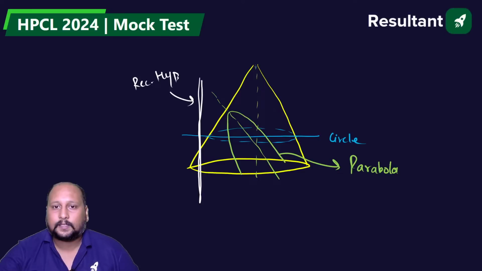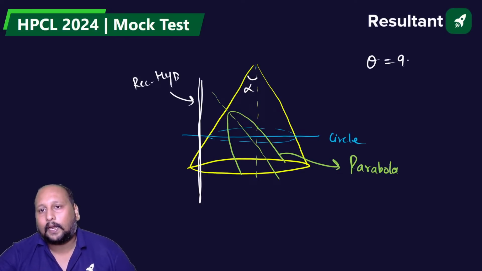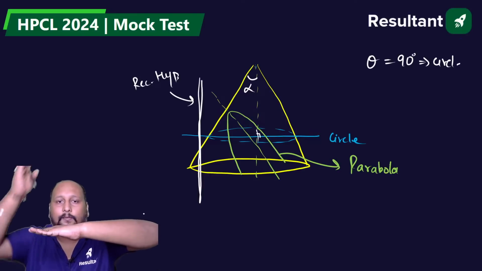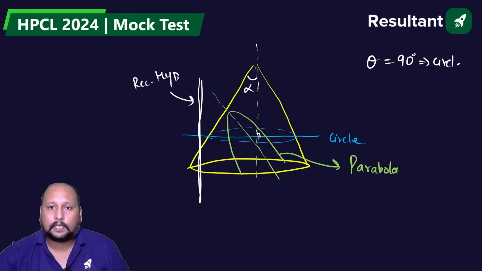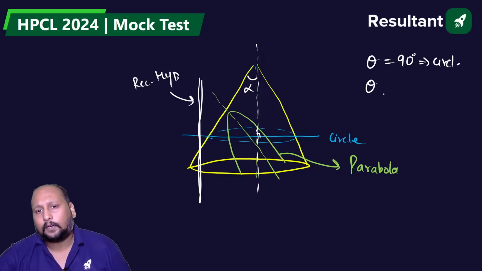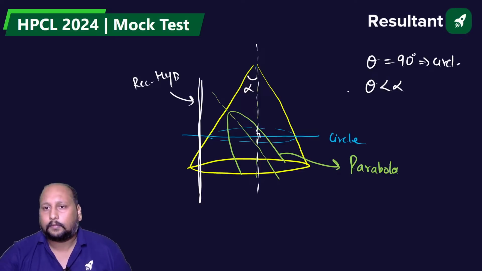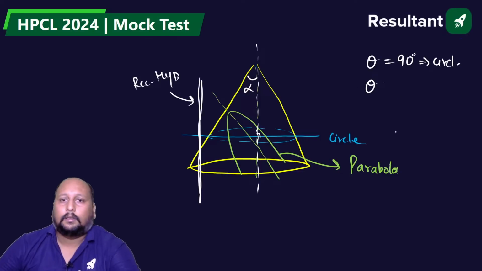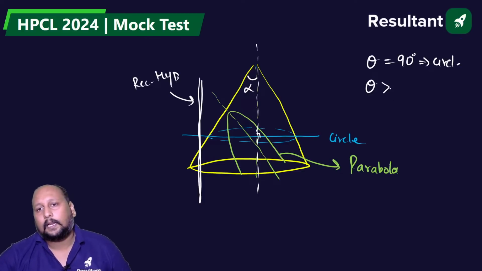Fine. That means if this is alpha, and theta is equal to 90 degrees, you will be getting a circle. That means if this angle with this vertex is 90 degrees, we'll be getting a circle. Theta greater than alpha, we'll be getting an ellipse.